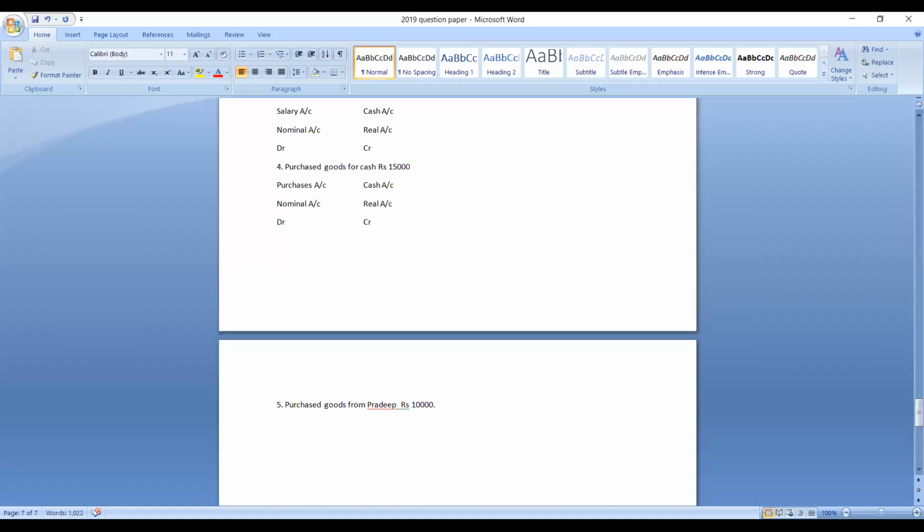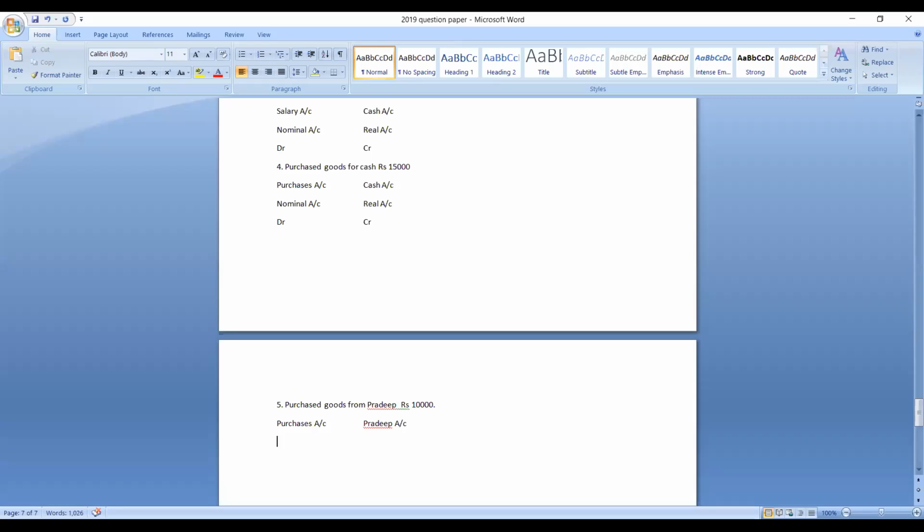So how many accounts are you finding here? You are finding two accounts. One is purchases account and another one is which account? Is it a cash account? No, it is not a cash account because here we did not purchase goods for cash. We have purchased it on credit. So instead of cash account, which account will come? Pradeep account will come. Understood? So purchases account and Pradeep's account.